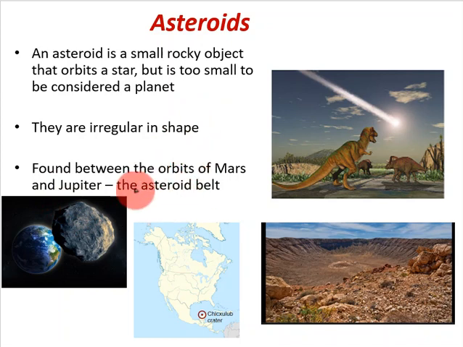I mentioned that if we look on the Earth, there's evidence, for example, where asteroids have struck the Earth hundreds and thousands of years ago. They reckon that one particular asteroid that hit down around Mexico was responsible for wiping out the dinosaurs. When it hit the Earth, it threw up loads of dust and debris into the atmosphere.